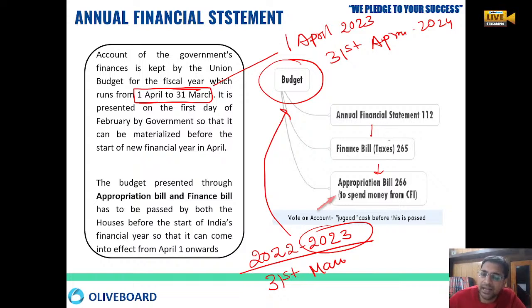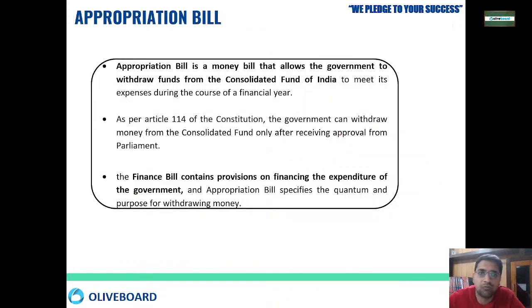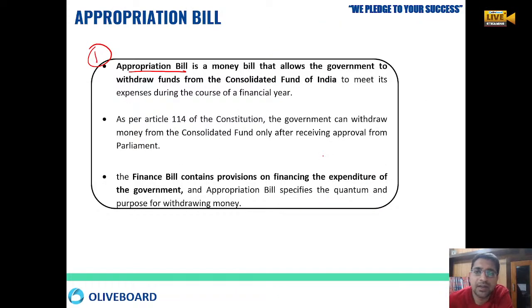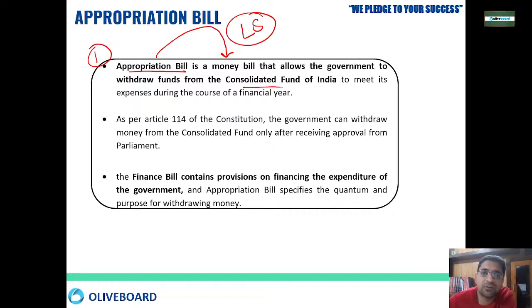Then the finance bill, which we will be discussing after this. So what is the appropriation bill? What is the role of the appropriation bill? The appropriation bill is a money bill. This money bill can only be introduced in the Lok Sabha. The main purpose of the appropriation bill is to withdraw funds from the consolidated fund of India.